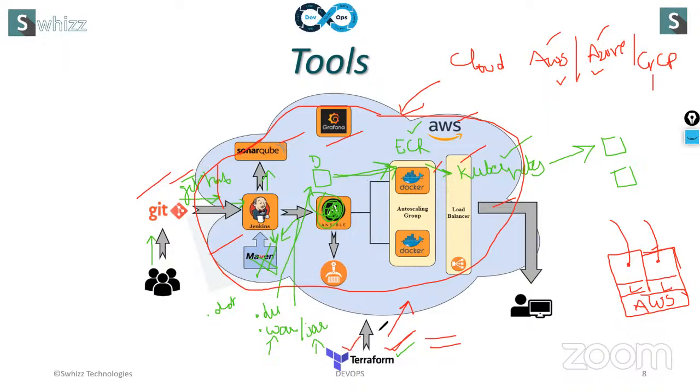Now, in 2024, you should have an idea about Terraform, Kubernetes and all these tools. If you want to become an expert DevOps engineer, you should have some idea of all these tools. Then only can you sustain in the market as a DevOps engineer. As a part of Swiss Technologies, we are making you understand from zero level to hero level.